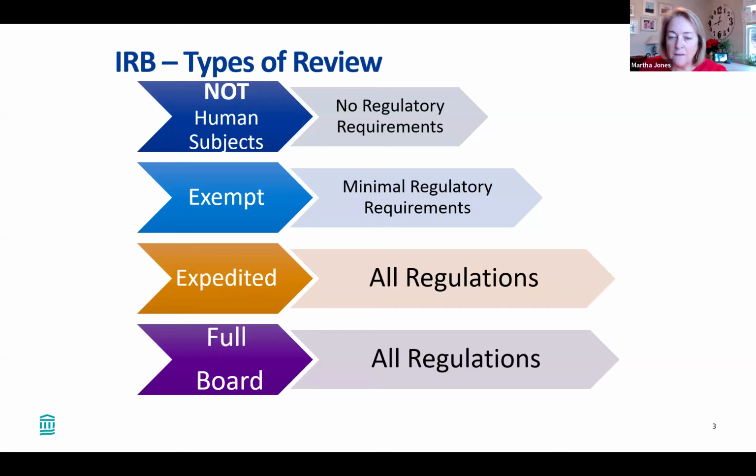The kind of workhorses of IRB review, however, are in the last two categories here, which are going down a path of expedited review, which first and foremost, to qualify for this kind of review, the study has to be determined by the IRB to be what's called minimal risk. In that situation, if it's determined to be minimal risk and it fits into a category, again, defined in the federal regulations, then it can be reviewed by a single IRB member.